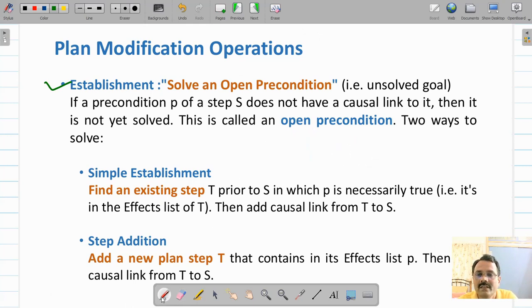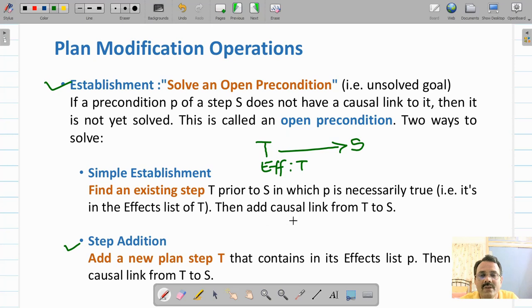For this open precondition, one way is to perform simple establishment. That means you find an existing step T prior to S in which P is true. That means in T's effect list you will find P, which is the precondition for S. This is called simple establishment. Another way is step addition.